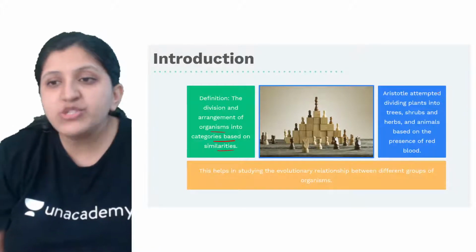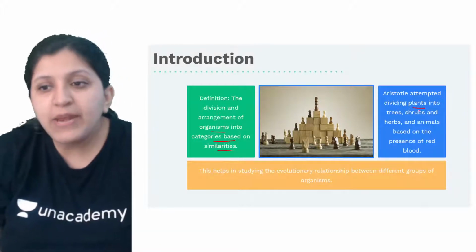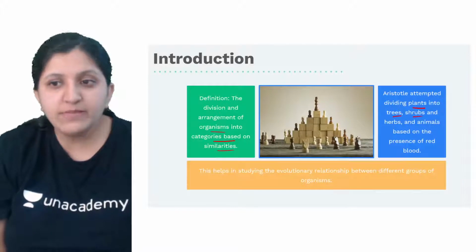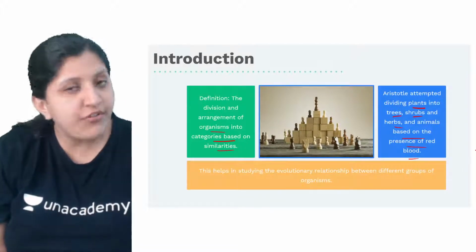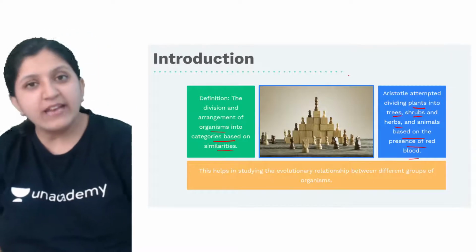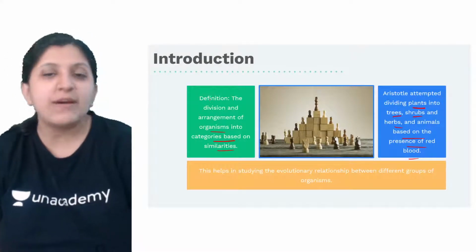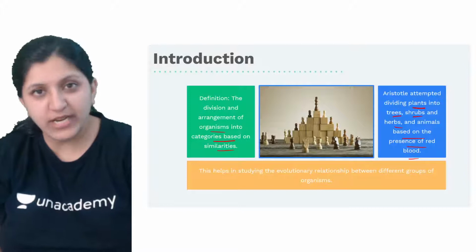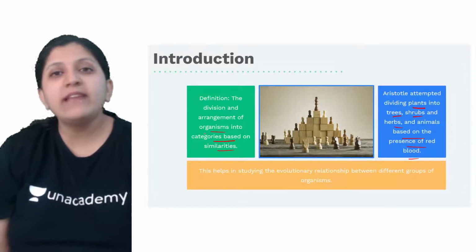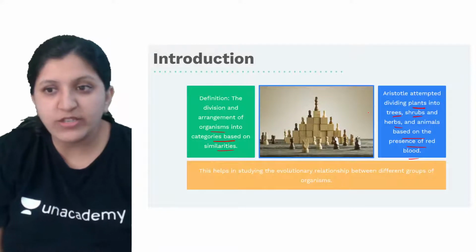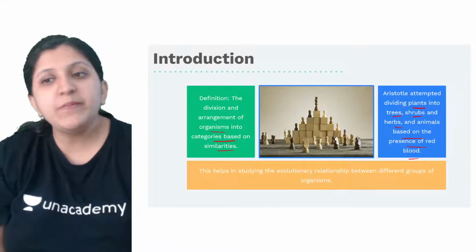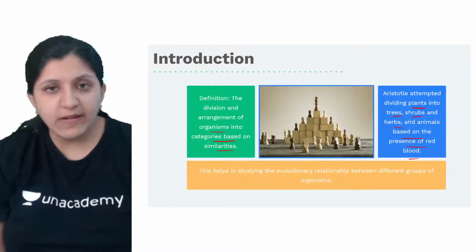Aristotle attempted dividing plants into trees, shrubs and herbs, and animals based on the presence of red blood. Some organisms have red blood and some have white blood. Based on that, classification of animals was done by Aristotle, and he divided the plants into trees, shrubs and herbs.